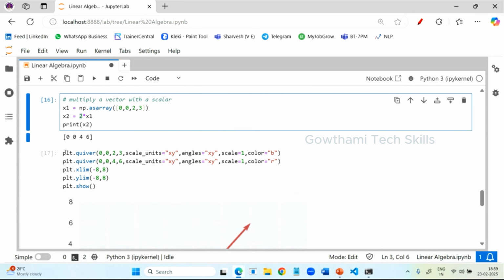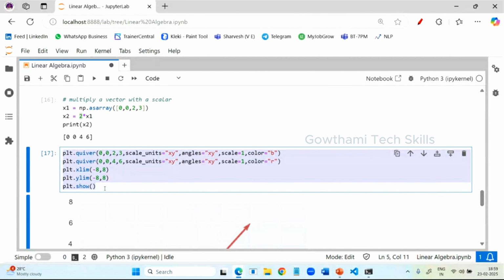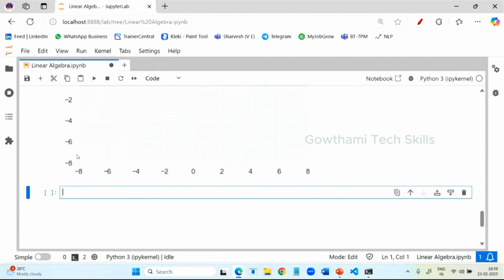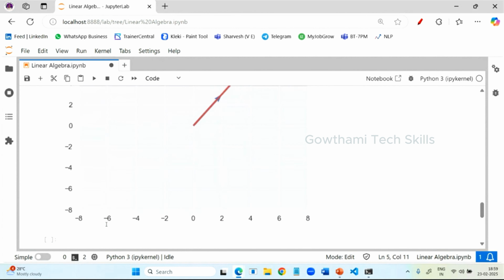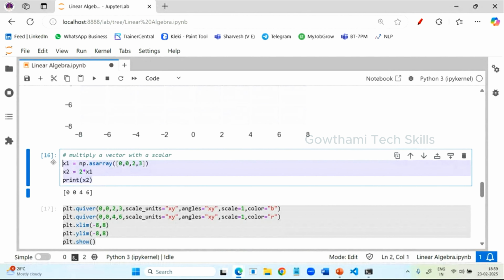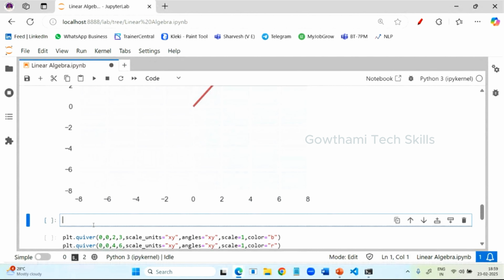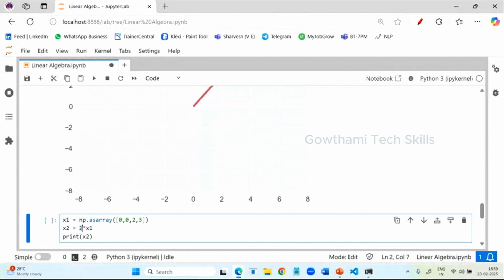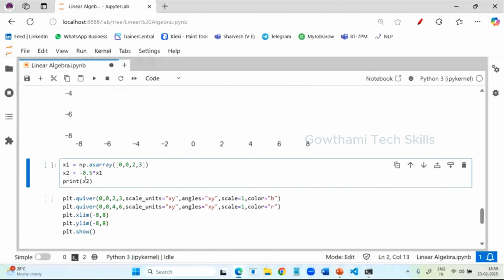Suppose I copy the same thing and add one more cell down. Copy this code also. If I am multiplying with a negative scalar, for example minus 0.5, I am multiplying this vector with a negative scalar. What is the output you will see?